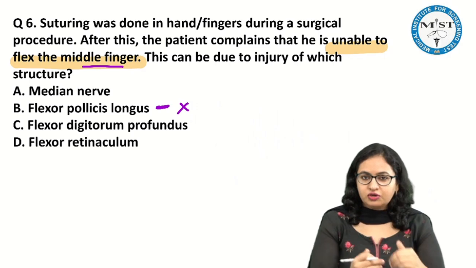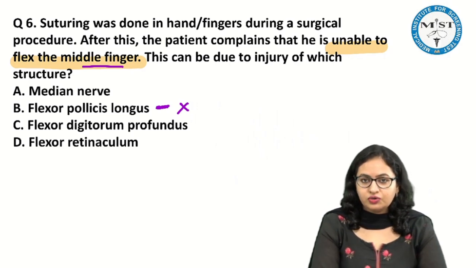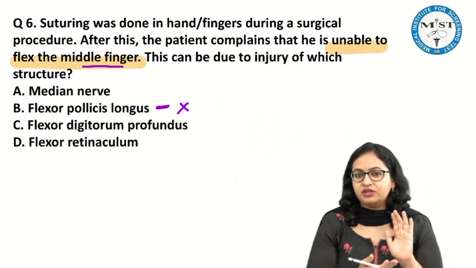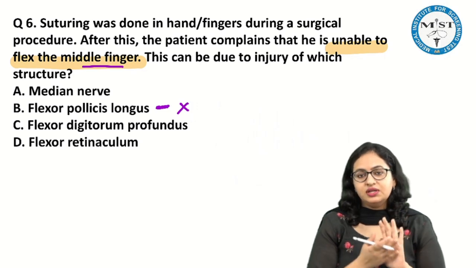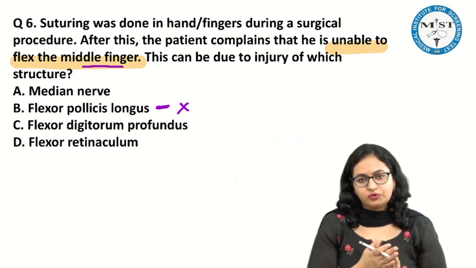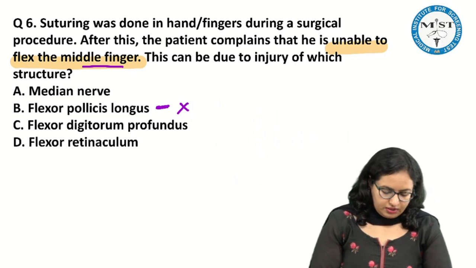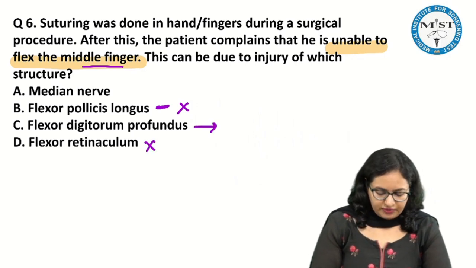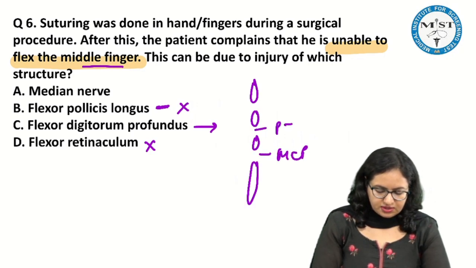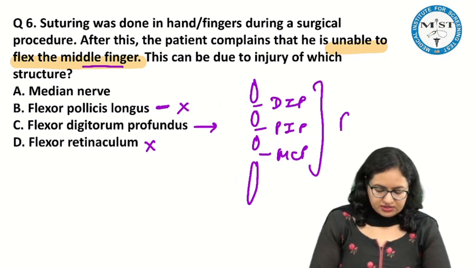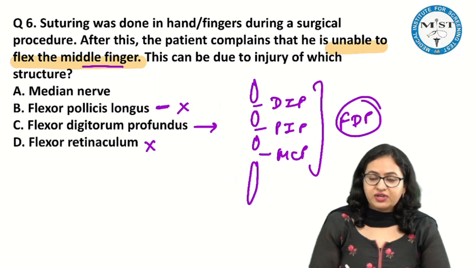But if you see the other options over here, the flexor retinaculum. For the flexor retinaculum, we have talked that if the lesion is at this level, this flexion deformity will not be present. So this we have ruled out. Now if I talk in detail about this, we have already said that for these interphalangeal joints, this is the MCP, this is the PIP, and this is the DIP. If I say due to the flexor digitorum profundus, all these flexions are lost.